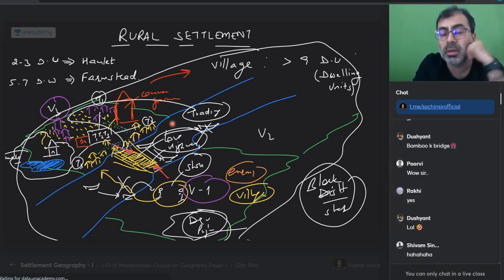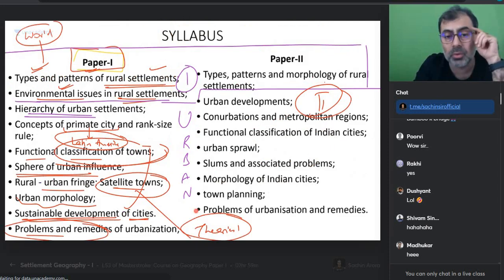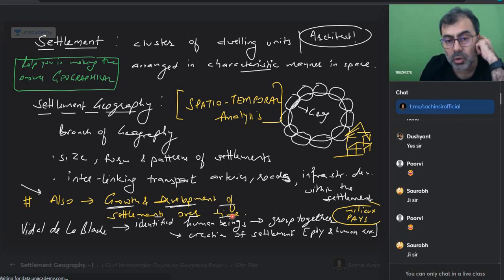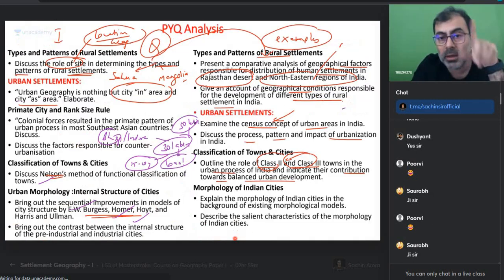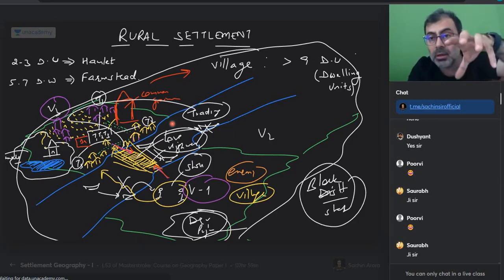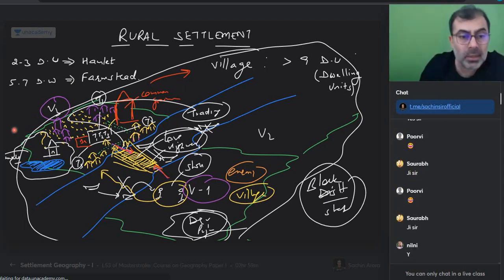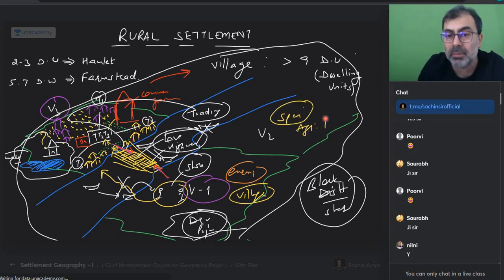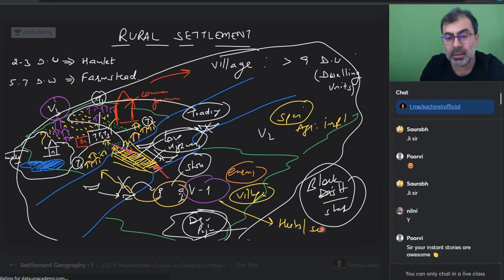True or not? But are you understanding what I am trying to do here? I am trying to show the growth and development of settlements over time. How a hamlet, a farmstead, a village turns into a big village. True? Big village, multiple. Can I say there will be specialization? V2 is specialized in something. They are specialized in agricultural implements. Possible? V1 is specialized in herbs and the seeds. V2 are specialized in irrigation techniques. Possible or not? True. This is how settlements grow.